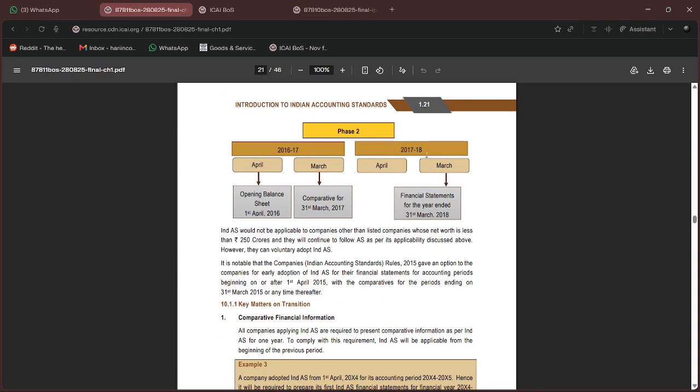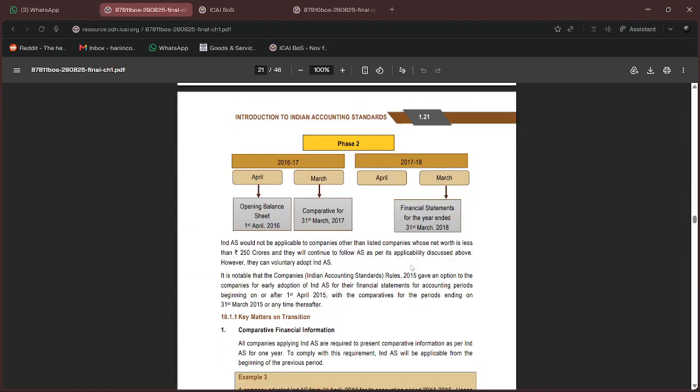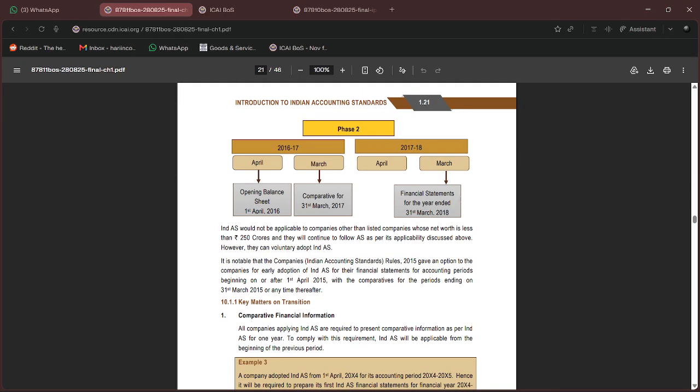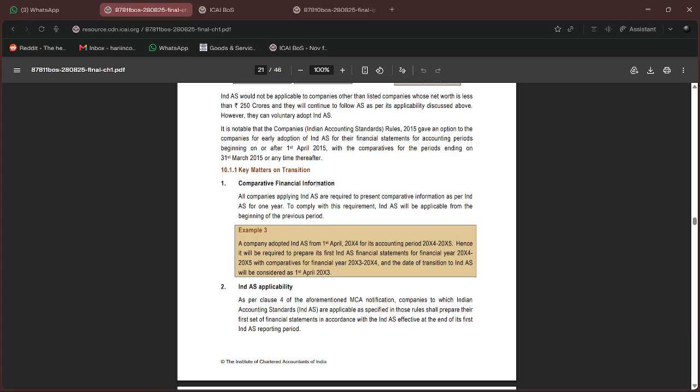Phase two, this is the chart. Phase one was 16, 17, as you can see, and phase two is 17, 18. Just remember, it comes in an order way. 16, 17 is first, 17, 18 is second. Key matters, comparative financial information.